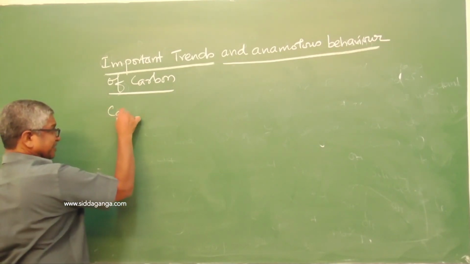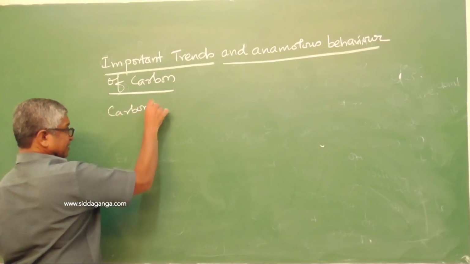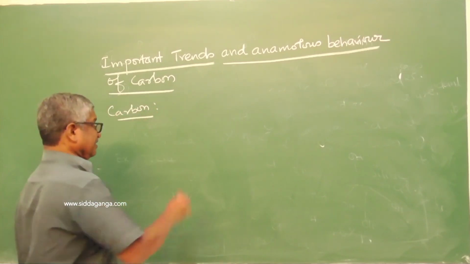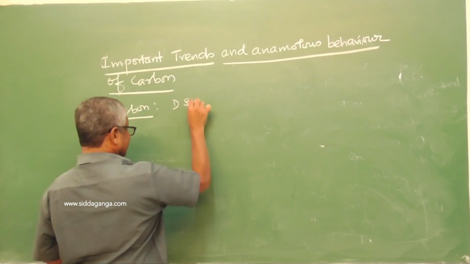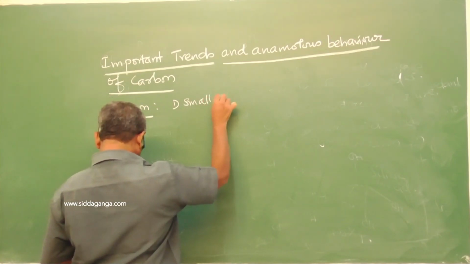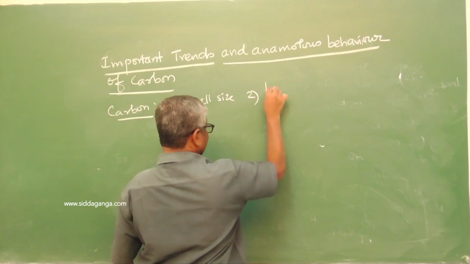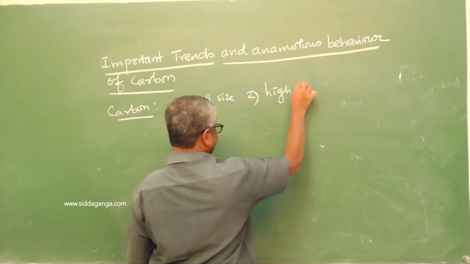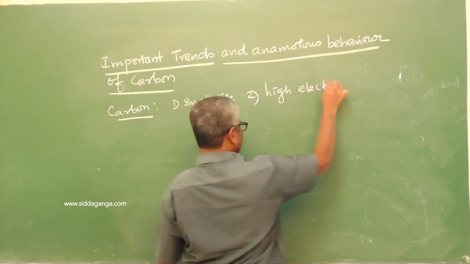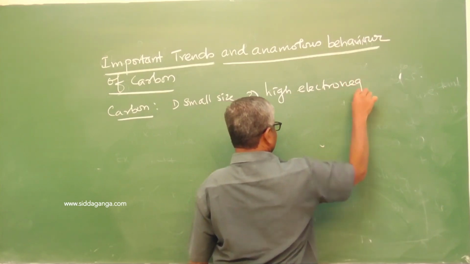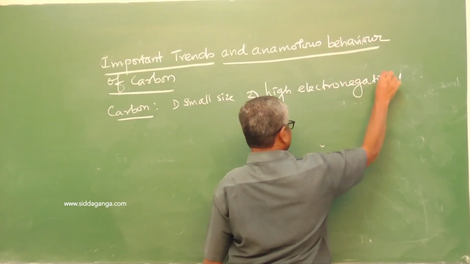Why does carbon give anomalous, unusual behavior? First point, it is small size. Second, it is high electronegativity.